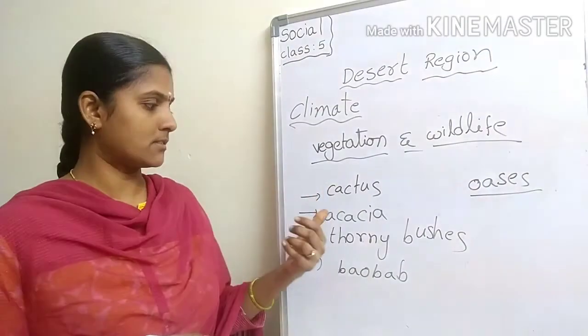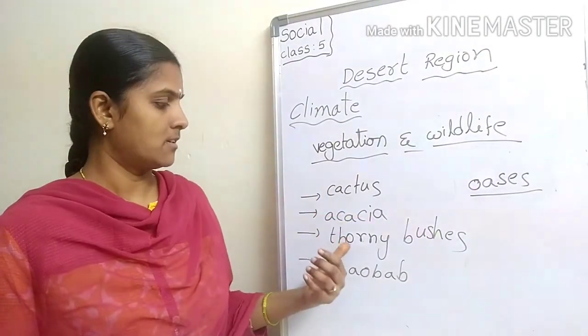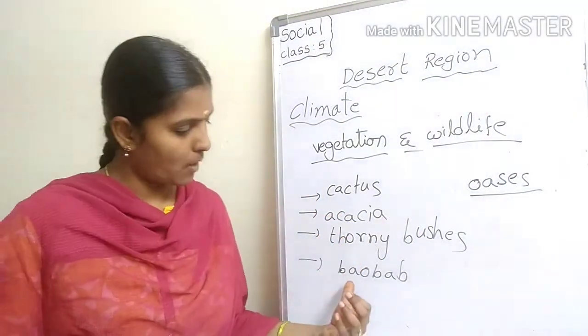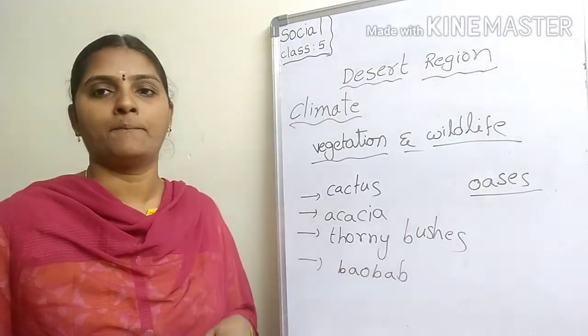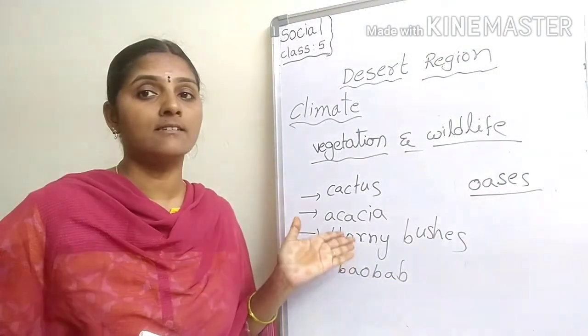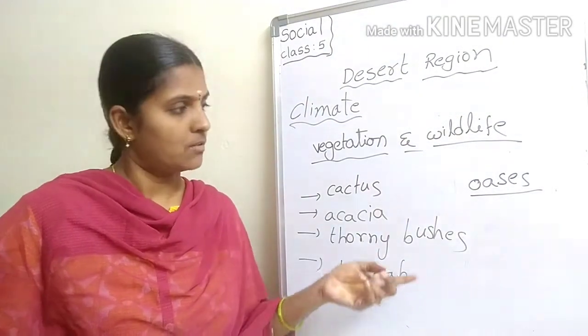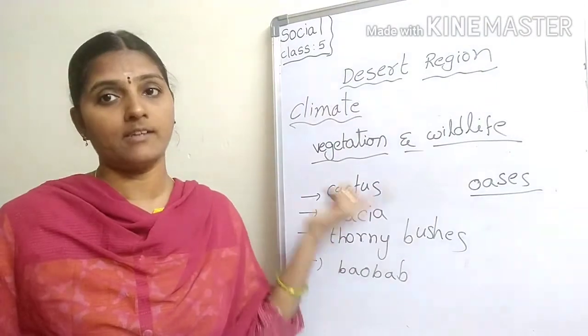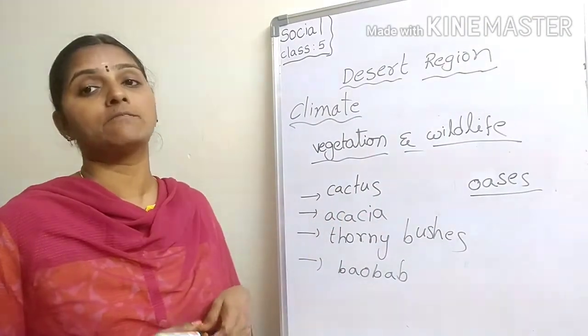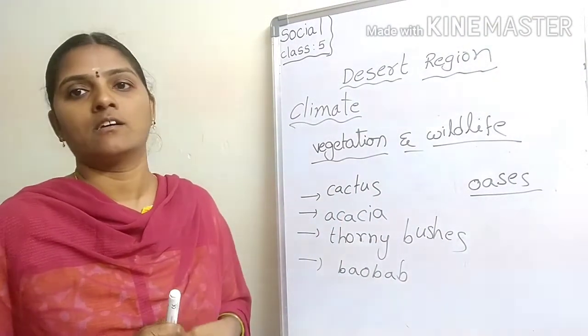Understood? Cactus, acacia, thorny bushes, baobab are some plants found in desert. Oases are lined by the date plum trees.